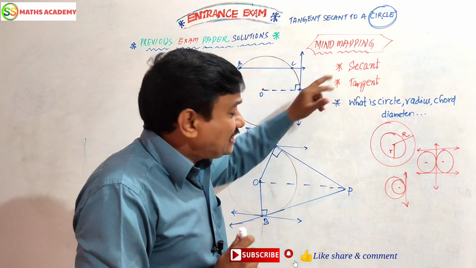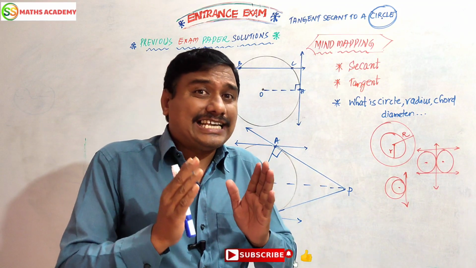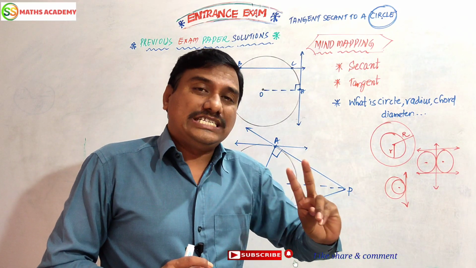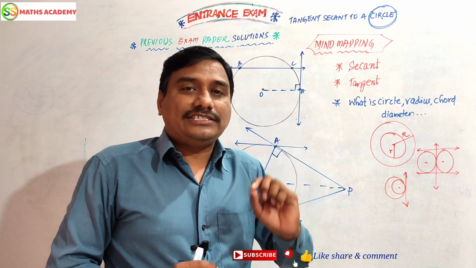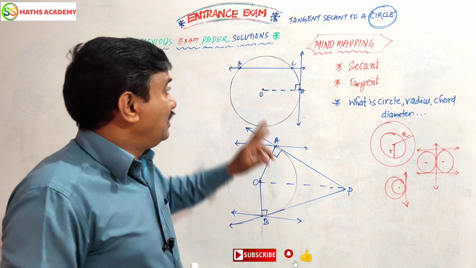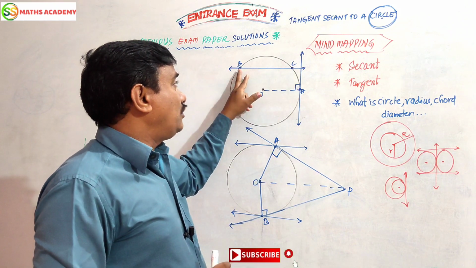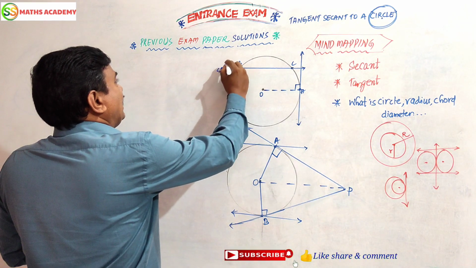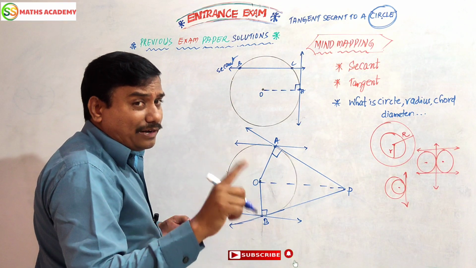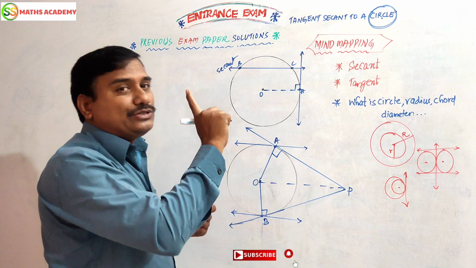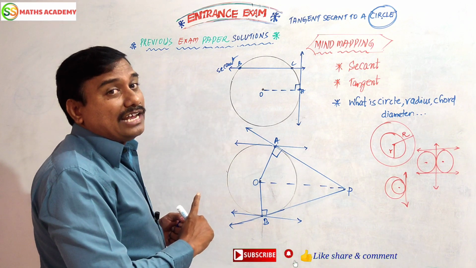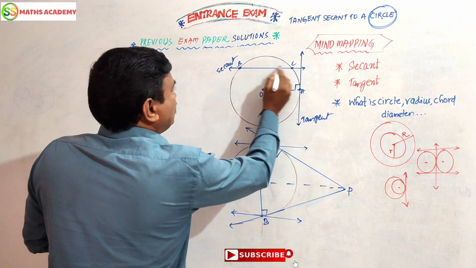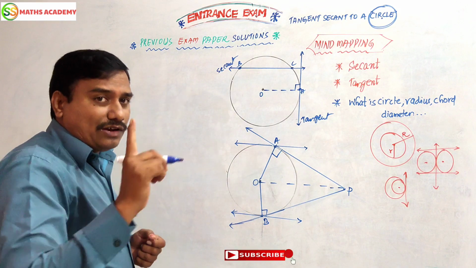Today, what is a secant? A line segment which intersects the circle at two distinct points is called a secant of a circle. This line segment intersects the circle at two distinct places, B and C. This is called a secant of a circle. A line that intersects the circle at one place only is called a tangent. Simple: a secant intersects the circle at two distinct points, and a tangent intersects the circle at one point only.